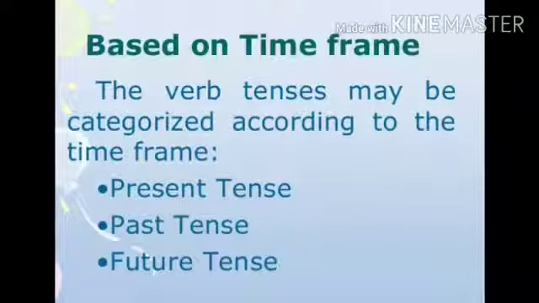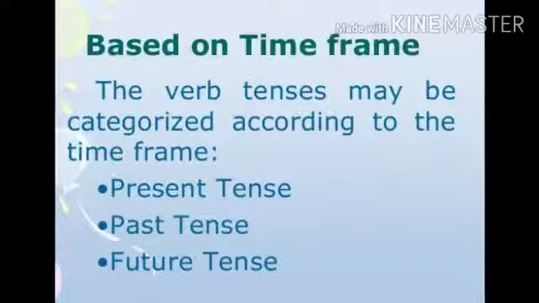It means tense explains the action of the subject, at which time the action is done. According to the time frame, tense is divided into three parts: present tense, past tense and future tense.